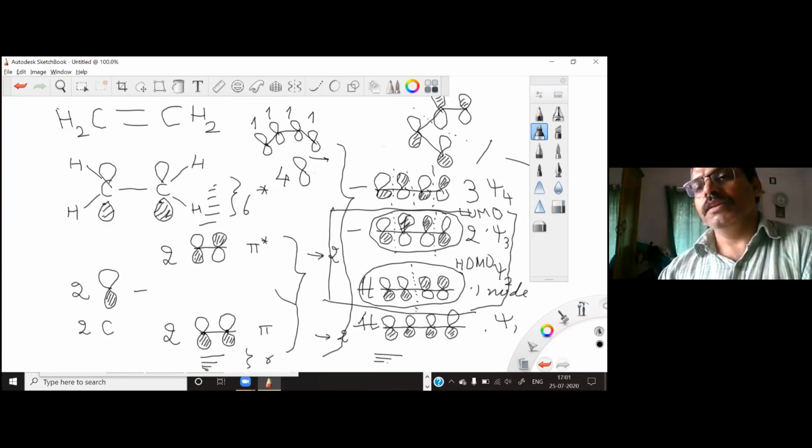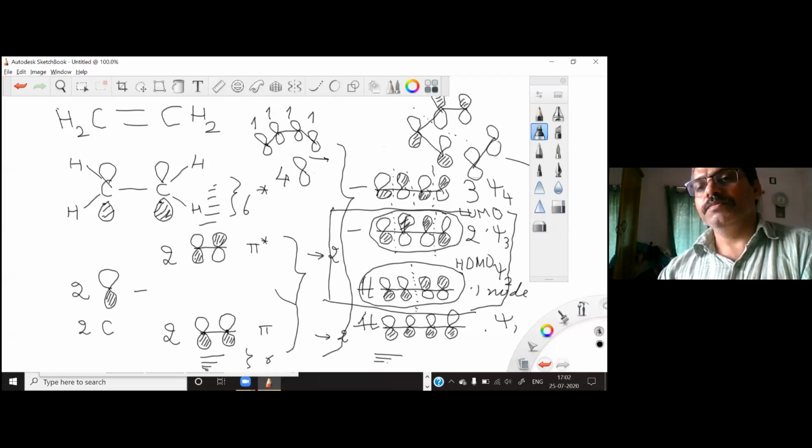The alkene molecule you can place here, and this is the HOMO molecular orbital. Now I am keeping these phases like this. This is the LUMO. Sorry, this LUMO should be in this direction. I made it wrong. So if I want to show this ethylene molecule in 4 plus 2 cycloaddition, I can show it this way.